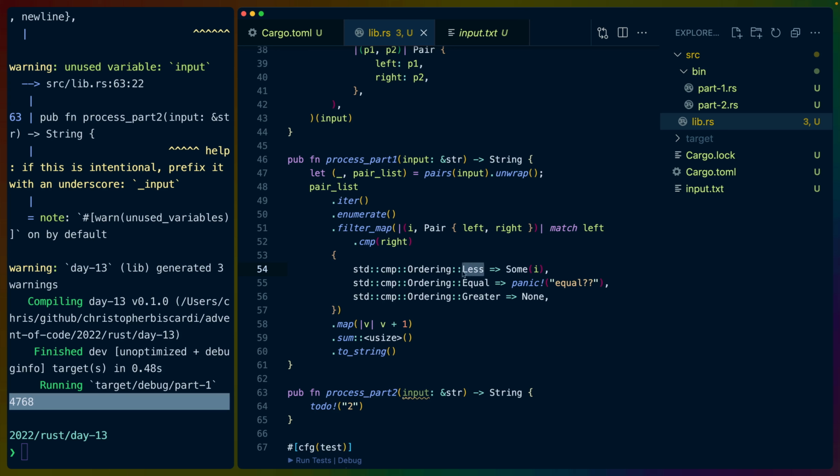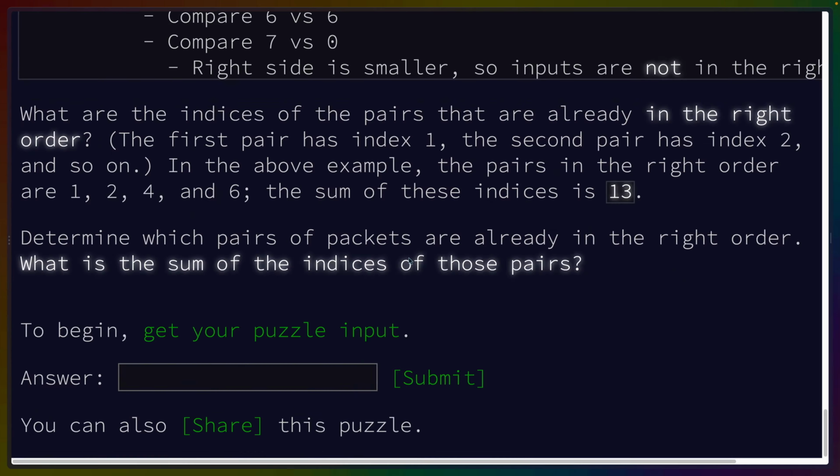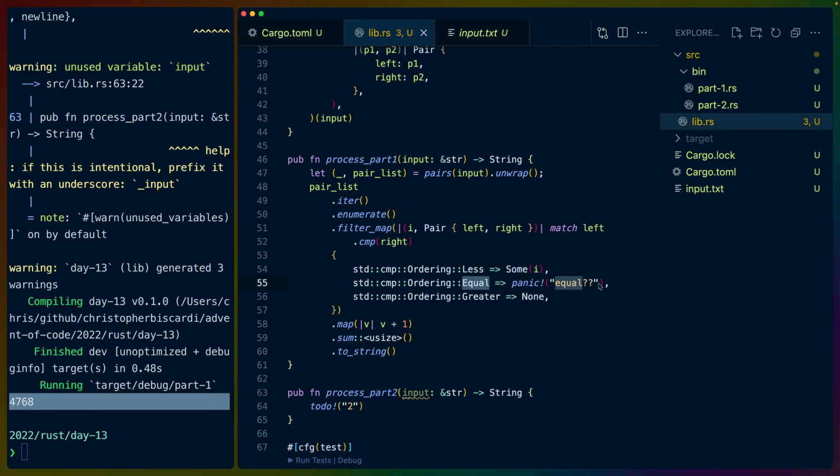We can match on that enum, and if it's less, then we want to return the index because we're supposed to be returning all of the indices that are in the right order already. If it's equal, we need to panic because I don't think that should ever happen. According to the problem, our test input, and our real input, we've never had an equal happen. And if it's greater, we don't care about it because it's out of order, so we just return none. Filter map will continue with all of the items that are some, and get rid of everything that we return as none.